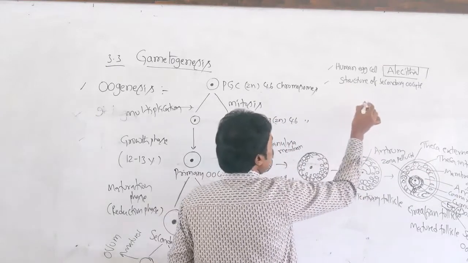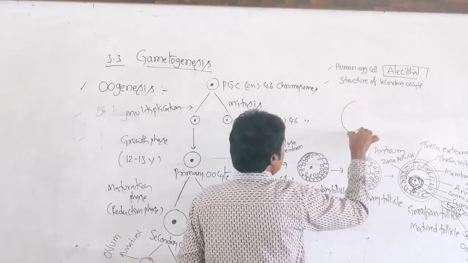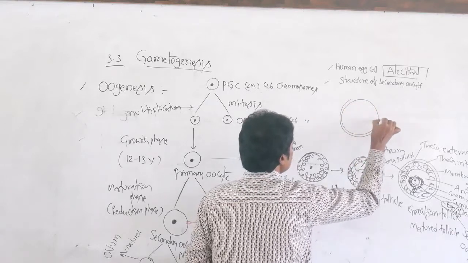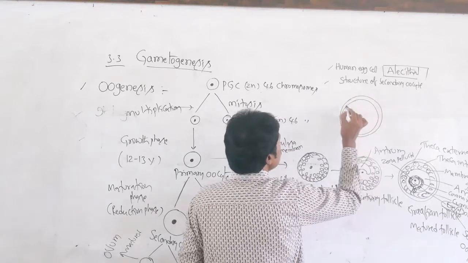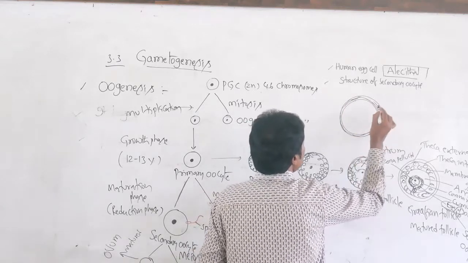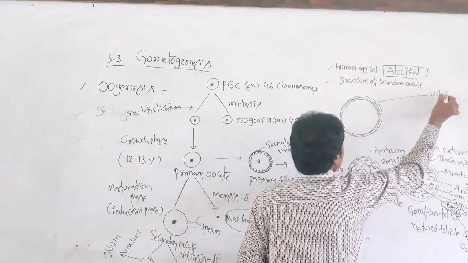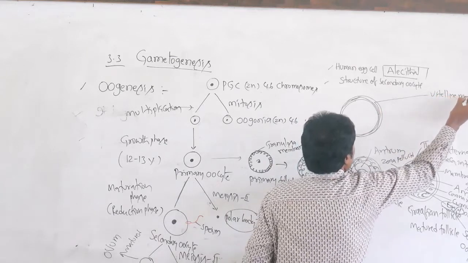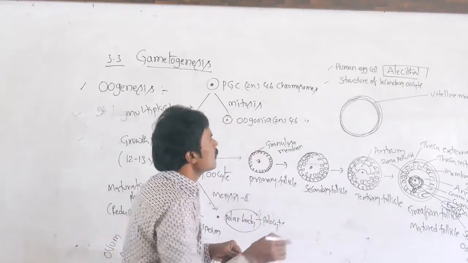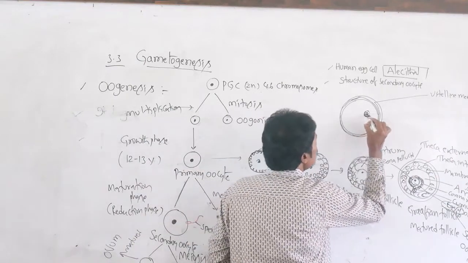If you observe the secondary oocyte, this is the perivitelline space, that means the vitelline membrane is present. What about this one? This is related to the vitelline membrane. Then this is the nucleus.